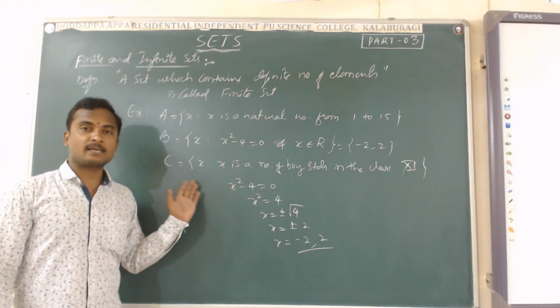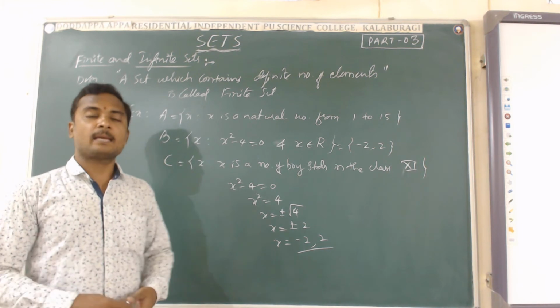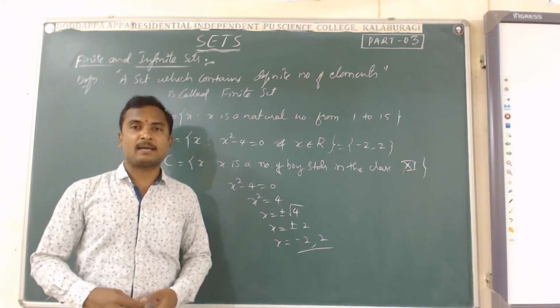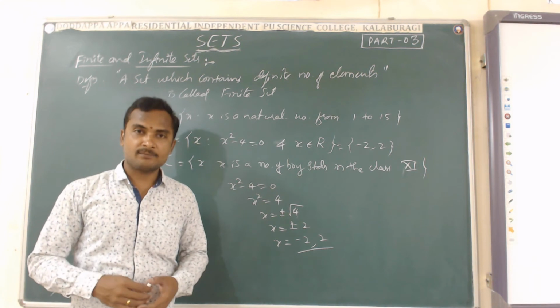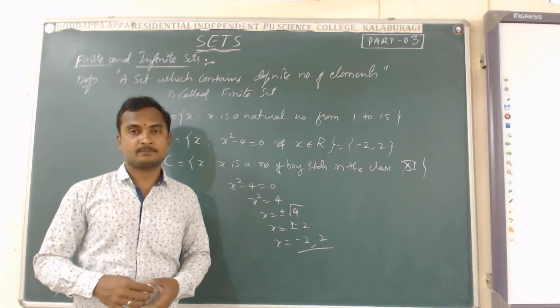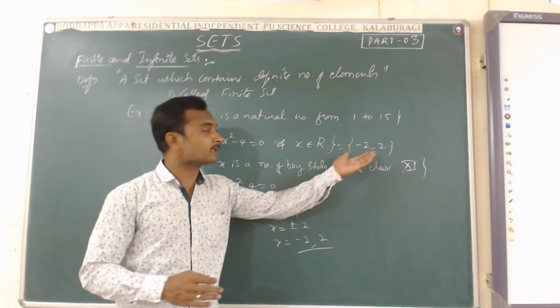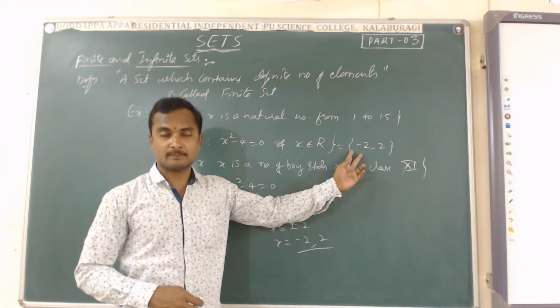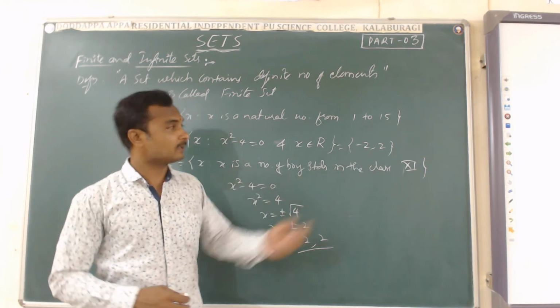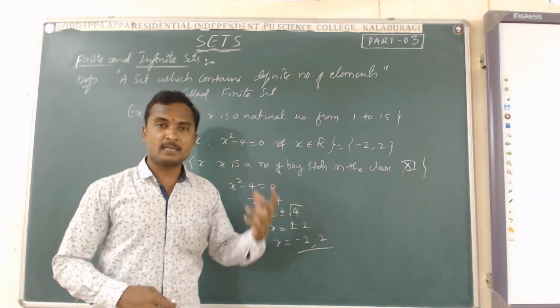Three examples of finite set. Similarly, we will be able to give more examples of the finite set. So indirectly, a set which contains a finite number of elements. The elements must be countable. You see, there are 2 elements. 2 is a countable number. 15 elements are there. 15 is a countable number.